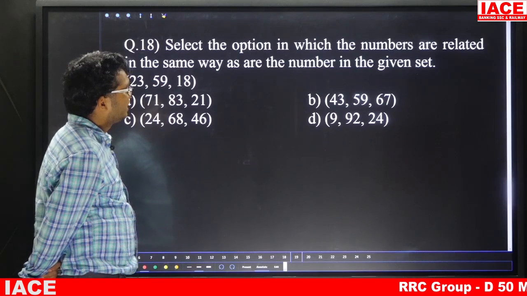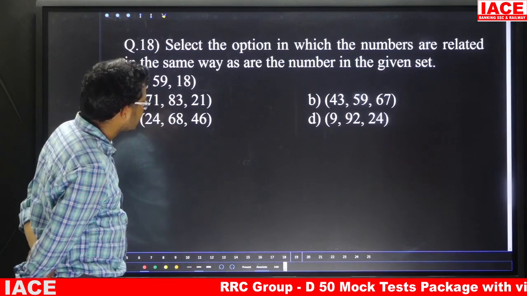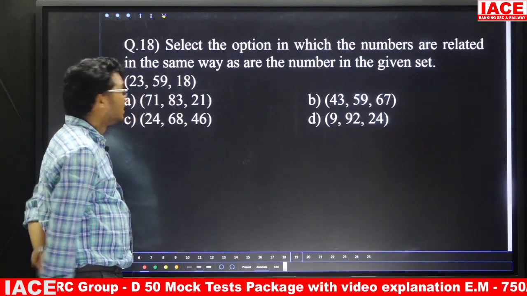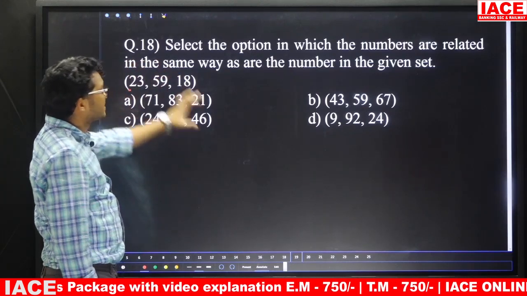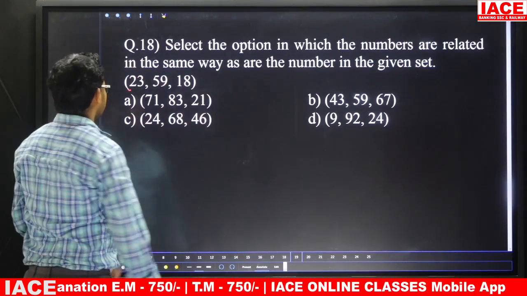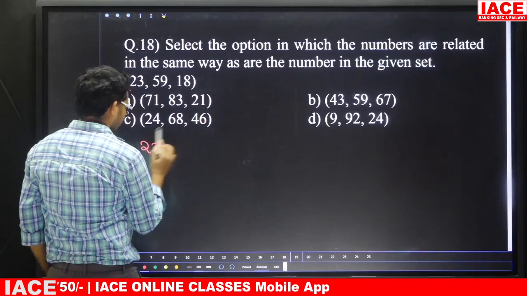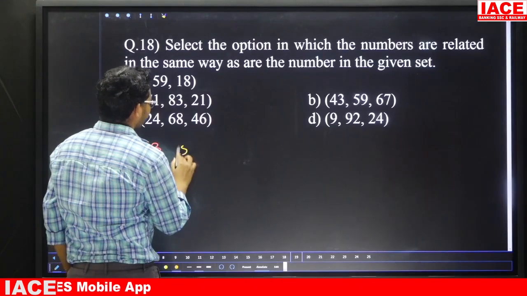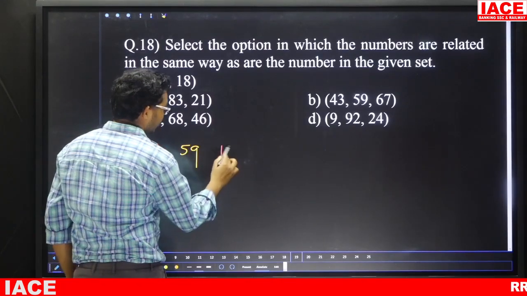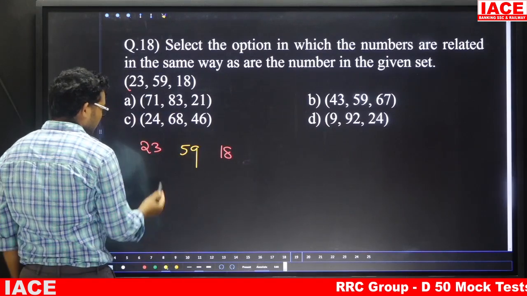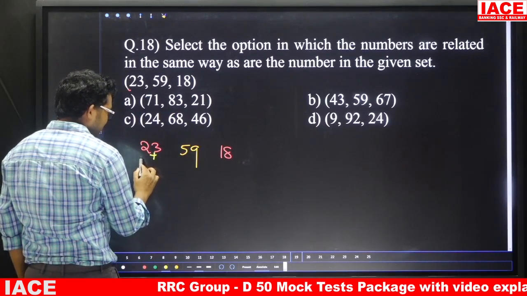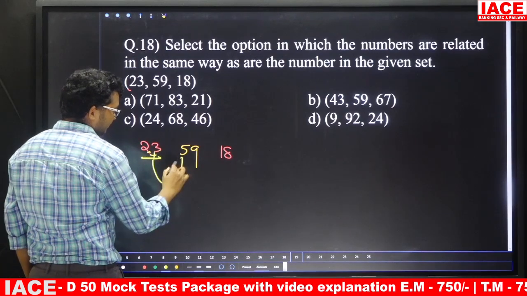Question 18. Select the option in which the numbers are related in the same way as the numbers in the given set. So this set has one logic. So which of the following sets has the same logic? Suppose friends take here 23, next 59, next one is 18. Suppose friends if you take here 2 plus 3, the sum of digits is what? 2 plus 3 is 5.